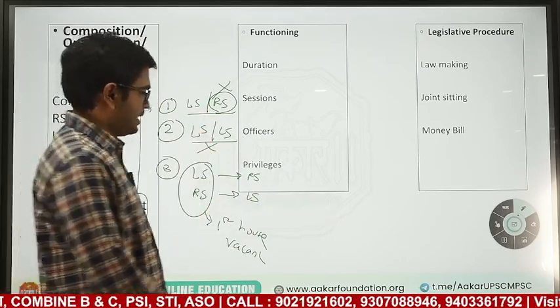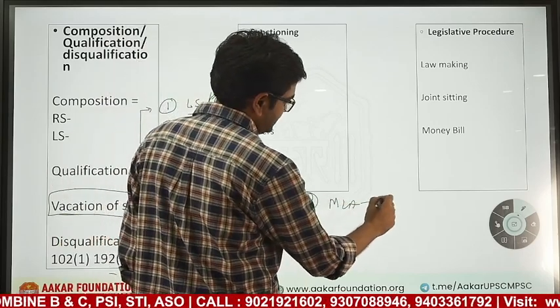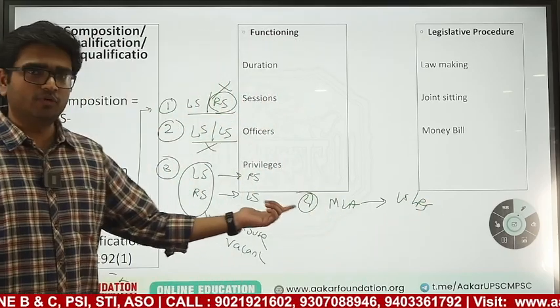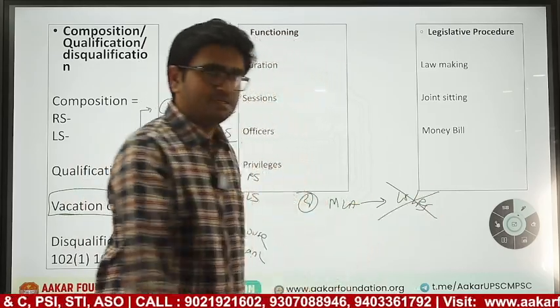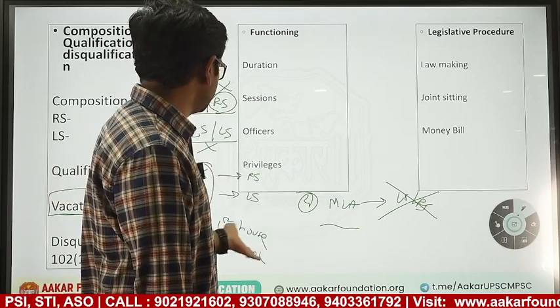And fourth, for example, a state MLA gets elected to Lok Sabha or Rajya Sabha. He has to decide within 14 days from where to resign. If he does not resign, his parliamentary membership will be gone. Only the MLA seat will remain. So these are the conditions for vacancy.